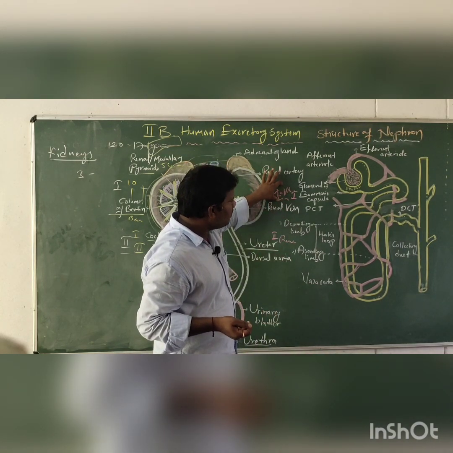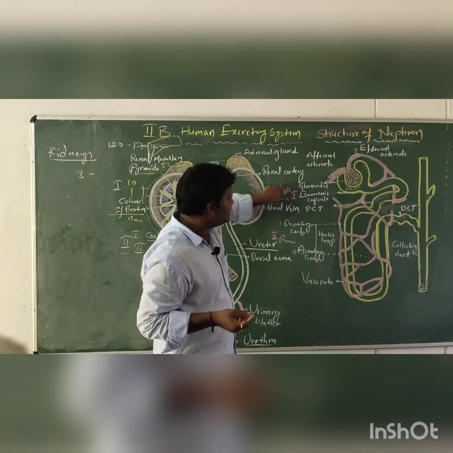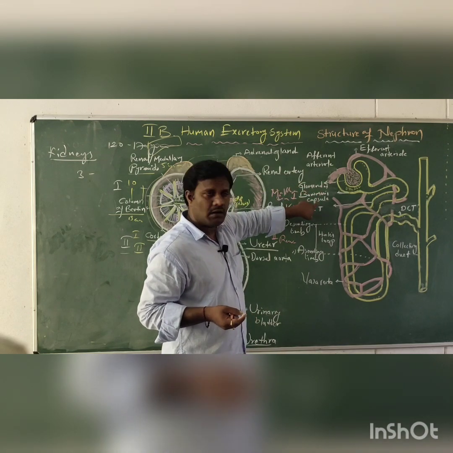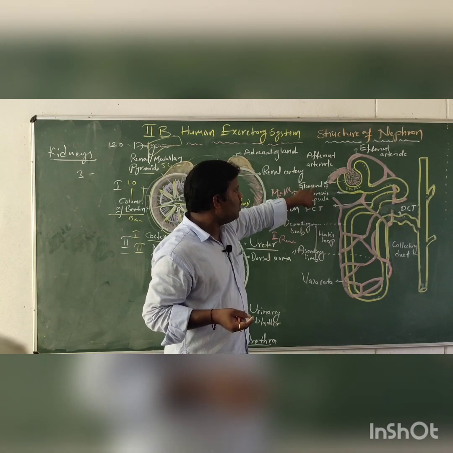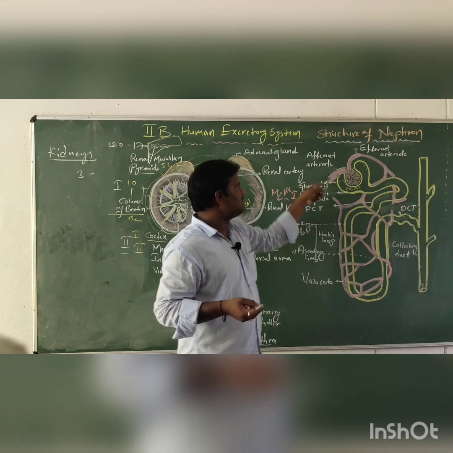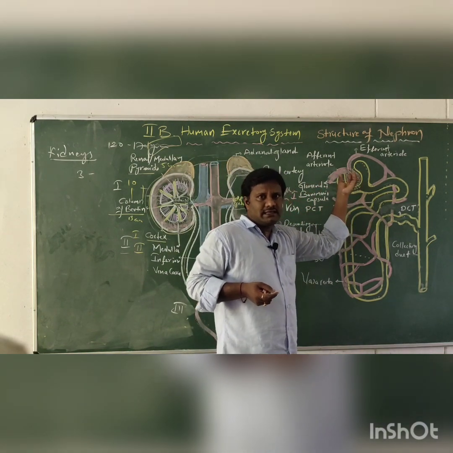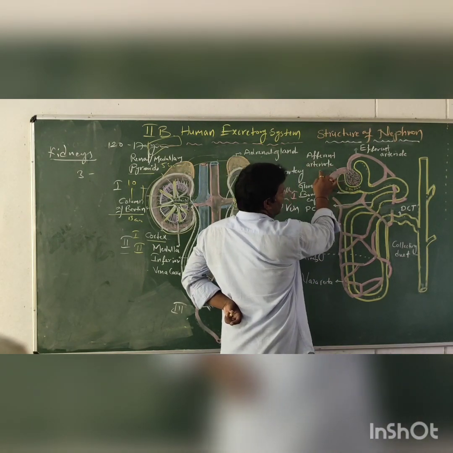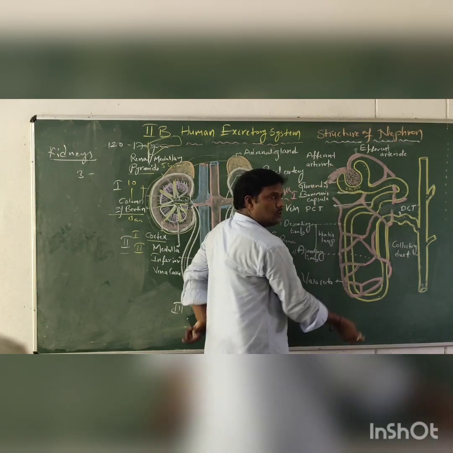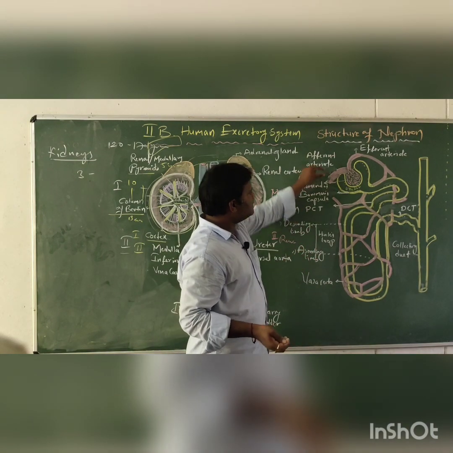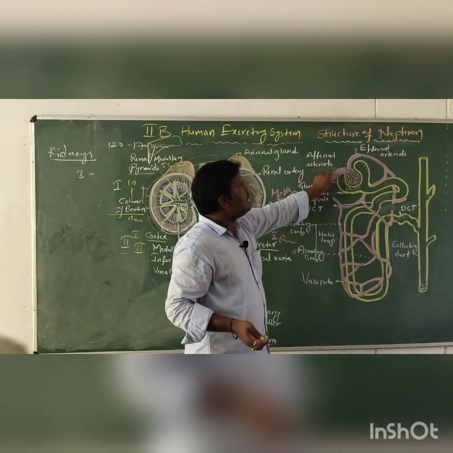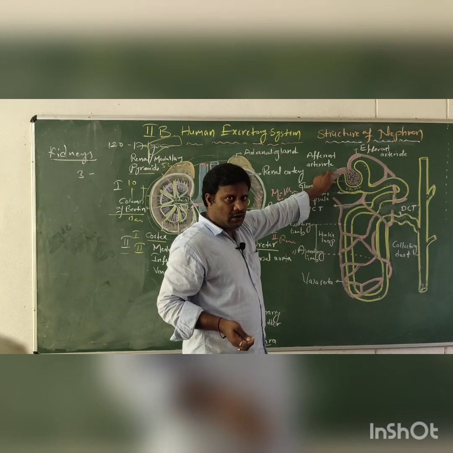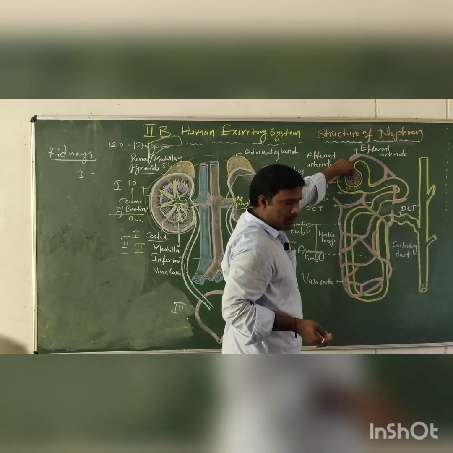The Malpighian body is again divided into two parts, the glomerulus and Bowman's capsule. The glomerulus is a bunch-like structure. The afferent arteriole, which is the large arteriole, enters into the glomerulus.